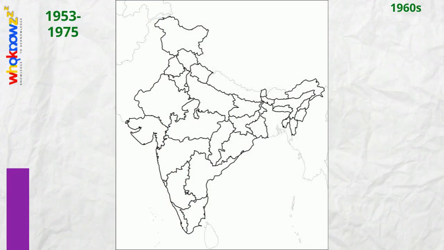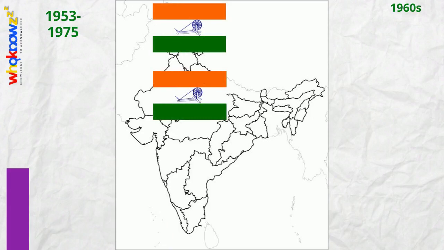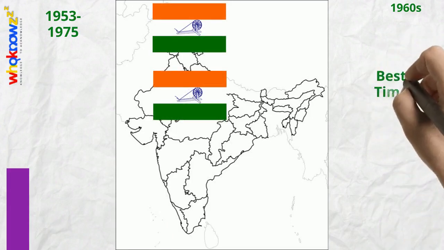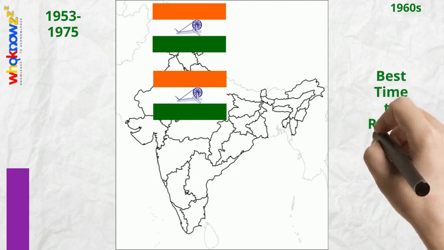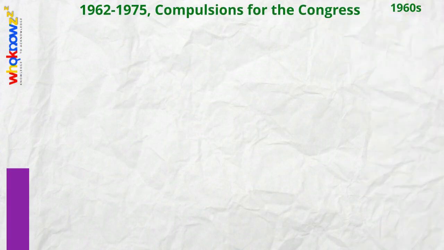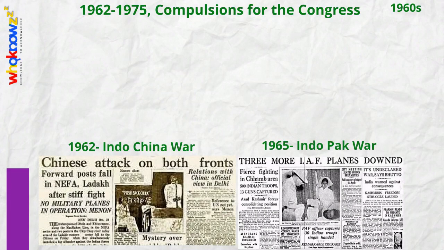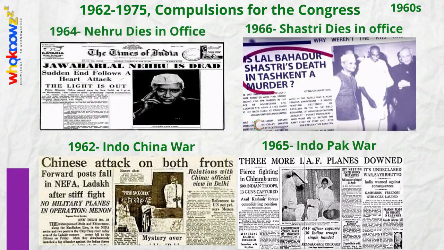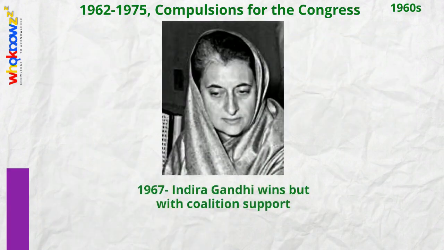From 1953 to 1975, Jammu and Kashmir had Congress rule in state as well as centre. If they wanted, they could have repealed Article 370 and other special provisions. Best time to do so was between 1953 to 1962. After 1962 till 1975, although Congress was in rule at both centre and state, there were many compulsions for not repealing the special provisions because of the following reasons. 2 wars had crippled India's economy. 2 prime ministers had died. In 1967, Indira Gandhi came to power but with coalition support.